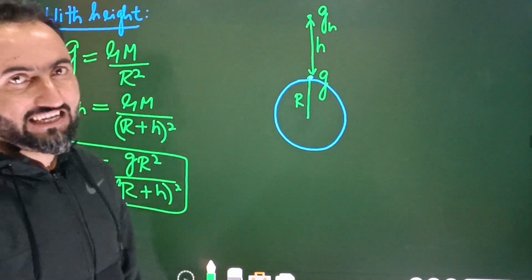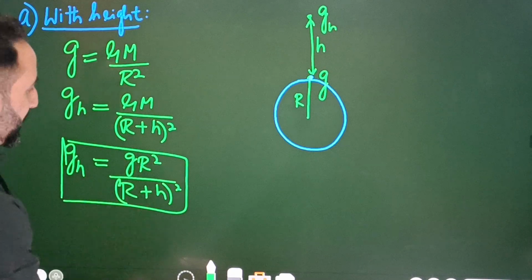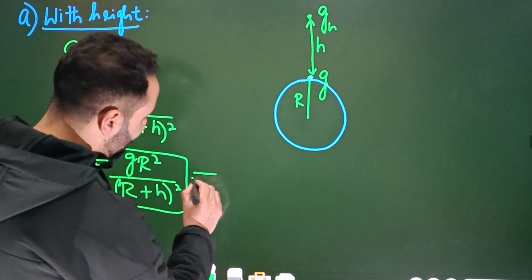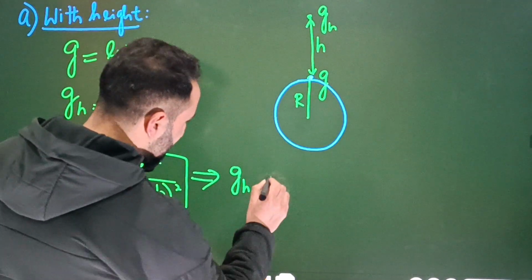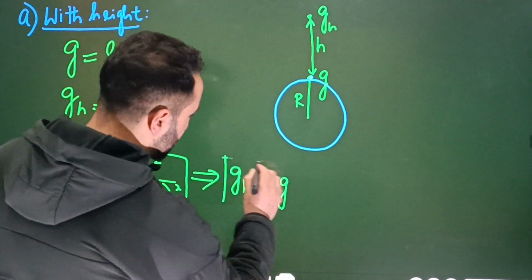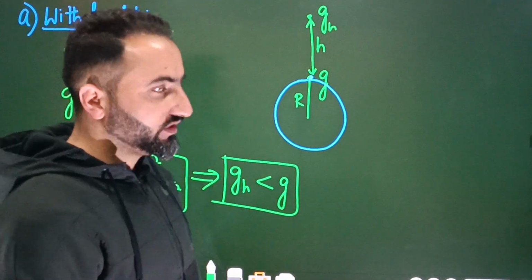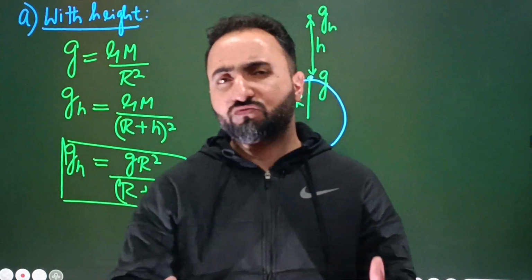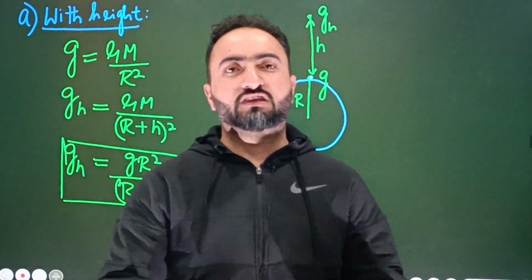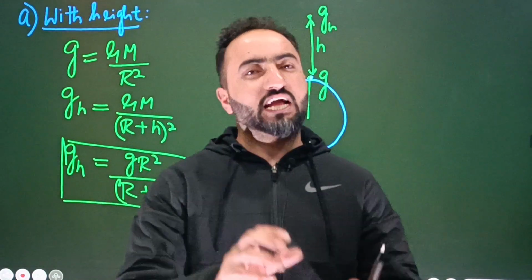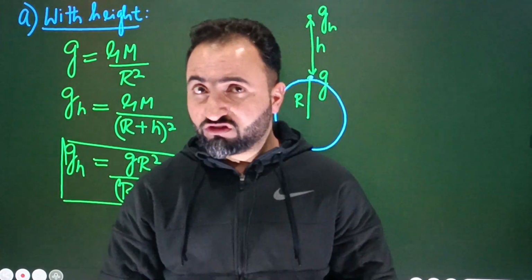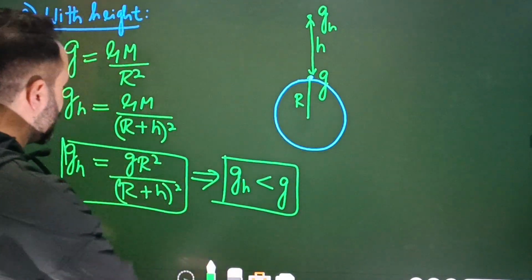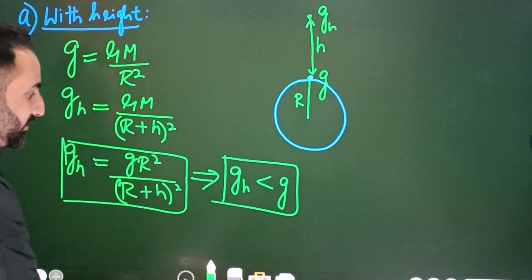Now if you see clearly, in the denominator there's R plus h, in the numerator there's R square, so the denominator is greater compared to the numerator. What does it mean? It implies that the acceleration due to gravity at height h is less compared to the acceleration due to gravity on the surface of earth. ठीक है ना बेटा. So as you move upwards from the surface of the earth, the acceleration due to gravity is going to decrease. The obvious reason is that as you move from the surface of earth, the separation between the center of earth and the center of that particle increases. When that increases, force decreases, and when the force decreases, obviously the acceleration decreases. All right. So this is the acceleration due to gravity. तो ये आपको याद रखना बेटा. ये result highly important. gR square by (R plus h) whole square.